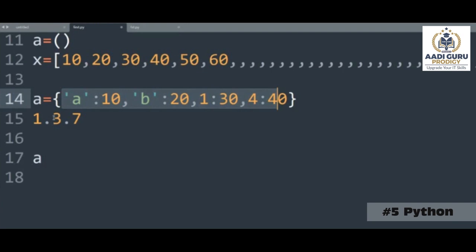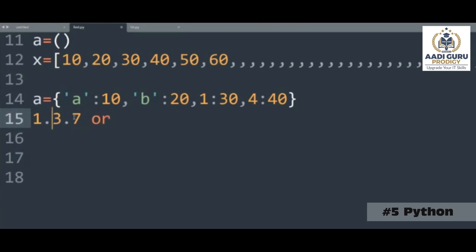But after 3.7, the Python team made it constant. That means they made this data ordered. However you are creating it, it will stay the same way. If you are creating like this, A will be in the first position, B in the second position, this in the third position, this in the fourth position. The point we have to remember is that whether it's version 3.7 or another version, it doesn't matter.